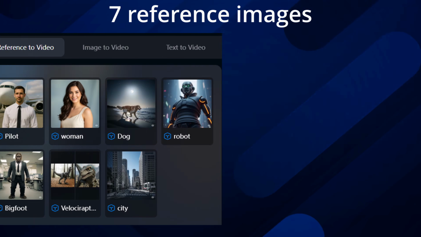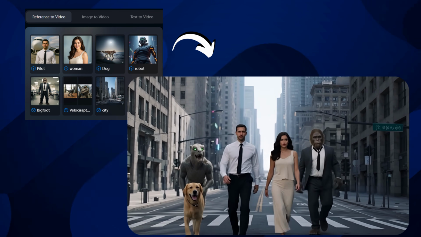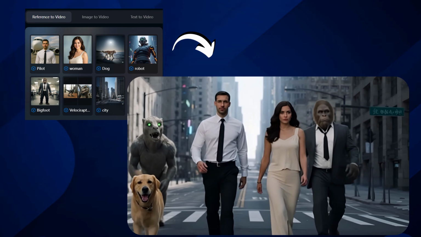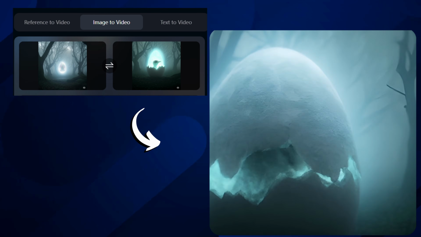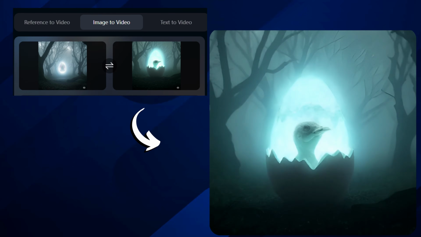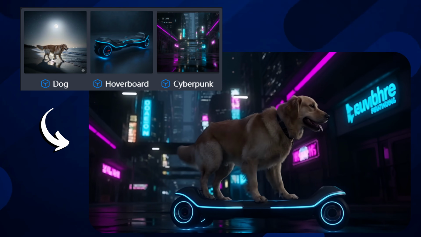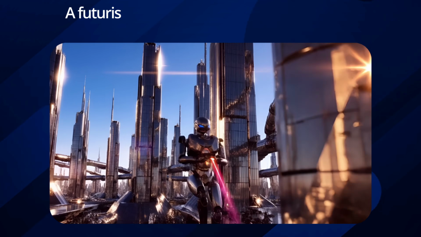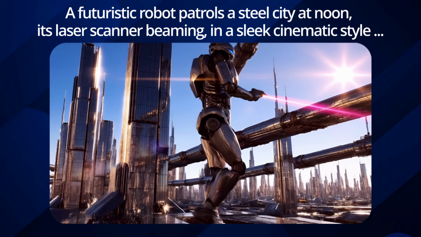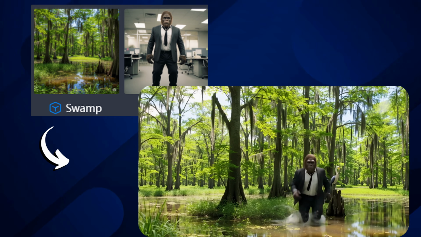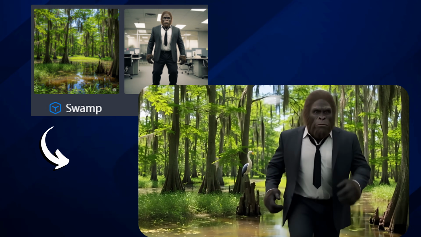video. This feature blends up to 7 reference images, characters, props, or backgrounds into a cohesive video. Unlike image to video, which typically uses one or a few images as a starting point with limited flexibility, this integrates multiple images for enhanced detail and seamless consistency across frames. Compared to text to video, which depends on text descriptions that may lack specificity, this uses concrete visuals for precise, visually consistent narratives or animations aligned with your vision.